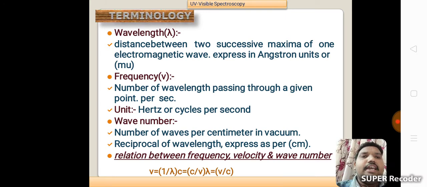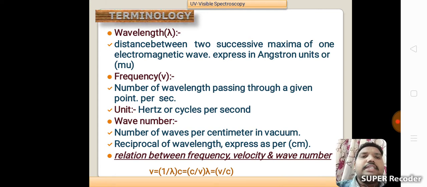Next one, frequency, nu: the number of waves passing through a given point per second. Frequency units are hertz or cycles per second.